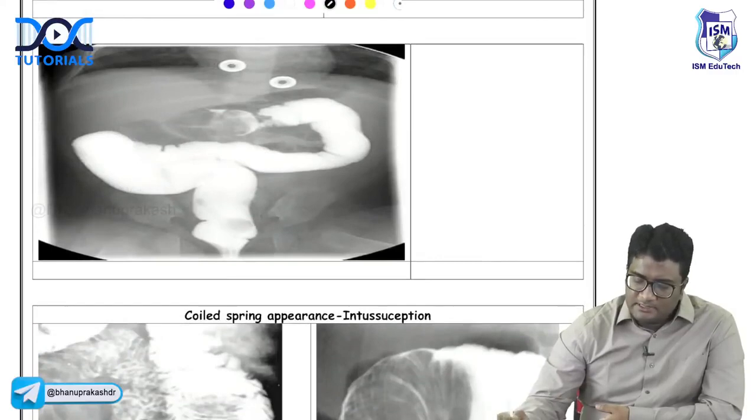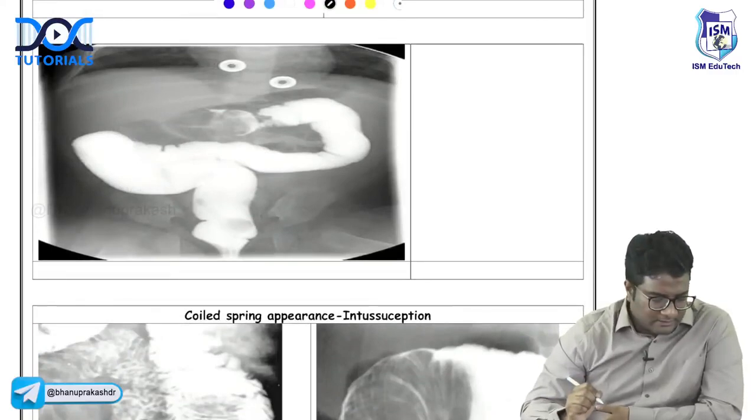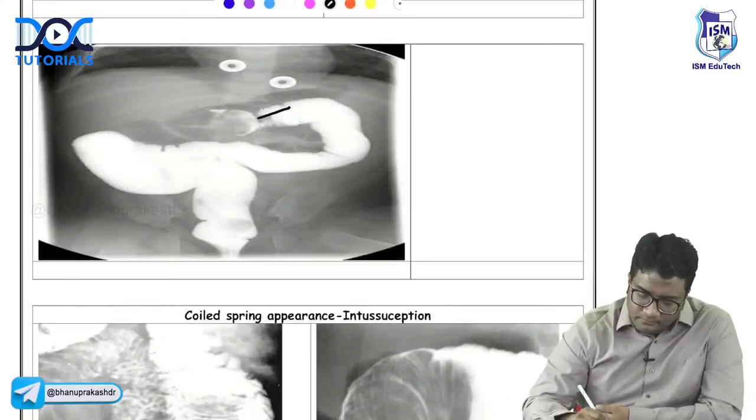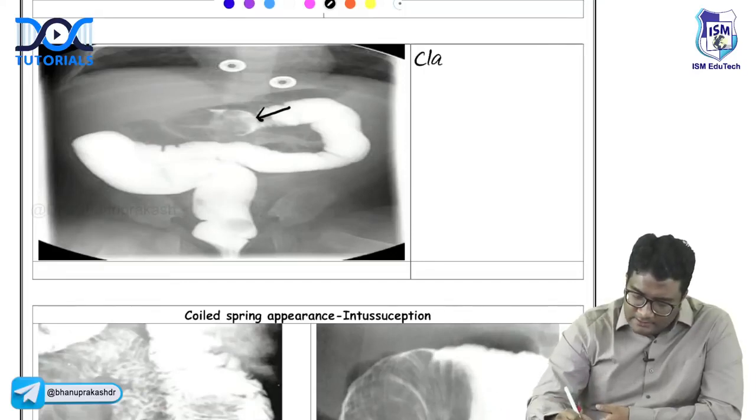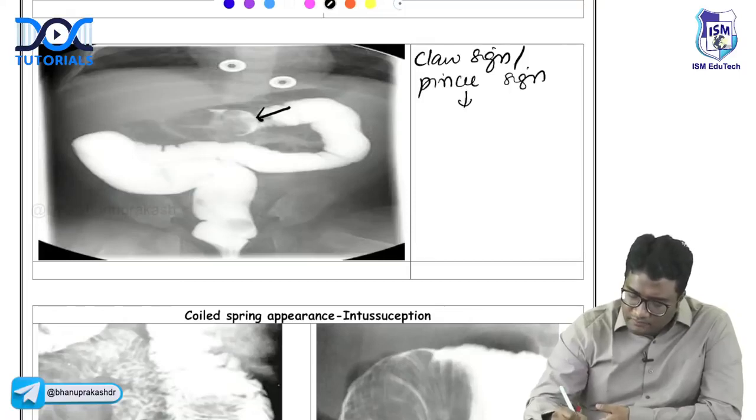Okay. I hope most of you will answer this. What do you think is this? What do you call this? This is very nice. Claw sign or pincer sign. Claw sign or pincer sign. This is a feature of intussusception. Intussusception, right? So claw sign or pincer sign.